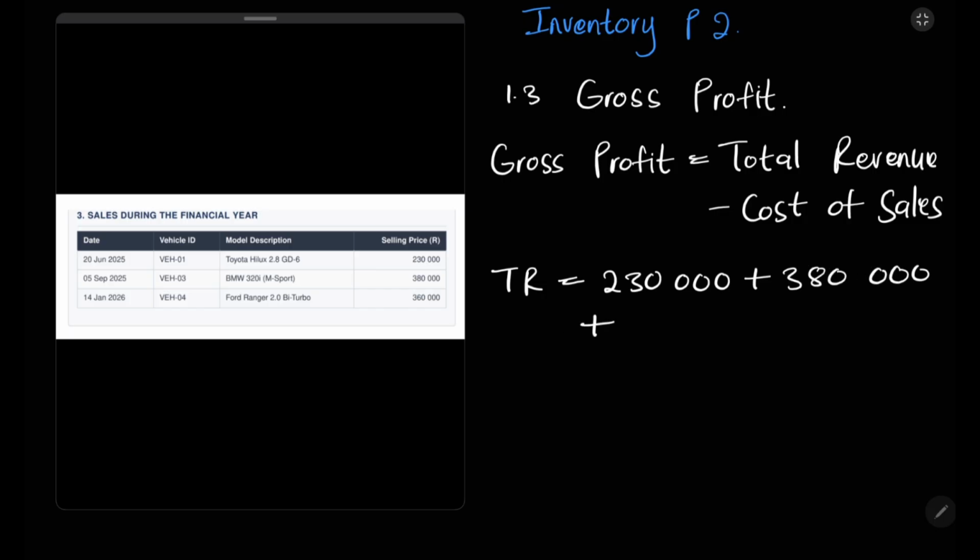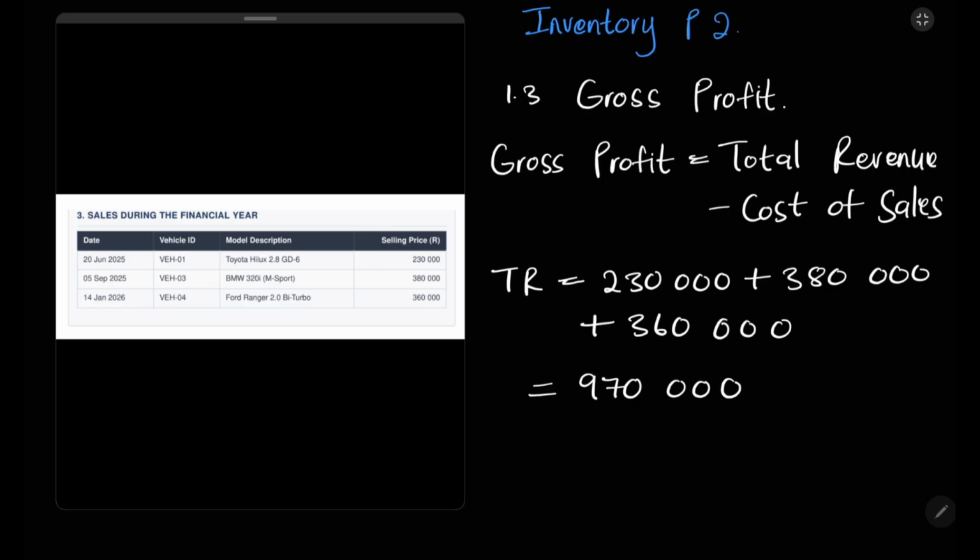We also sold a Ford Ranger at 360,000 Rand. So this should be 360,000 Rand. And when you add 230 plus 380 plus 360, you should get 970,000 Rand. And this is your gross profit.